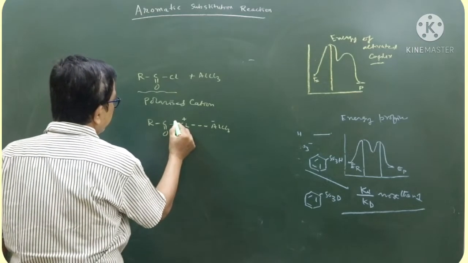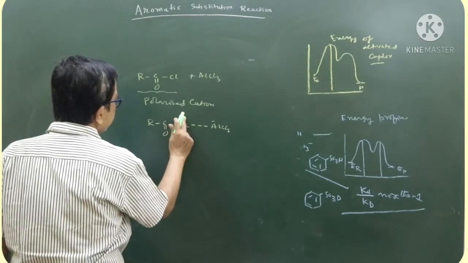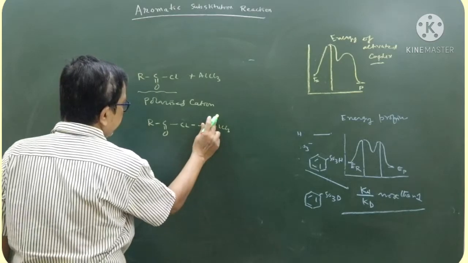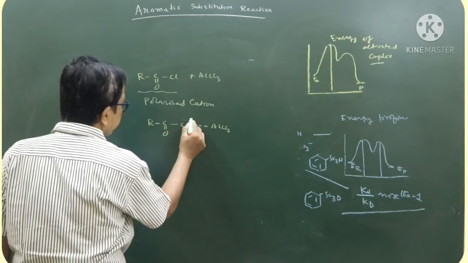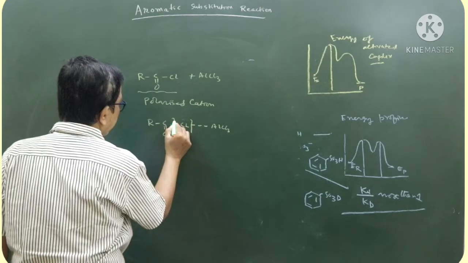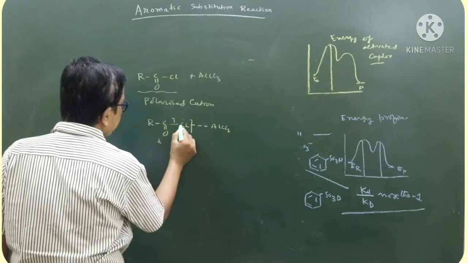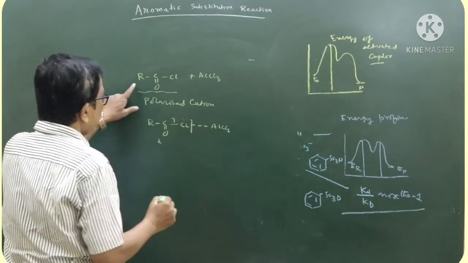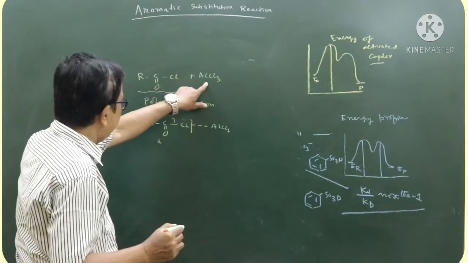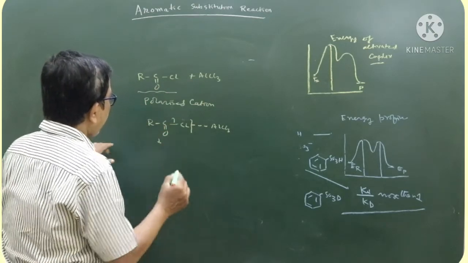Ultimately, this is the intermediate formed. RCOCl is polarized by AlCl3 to form the carbocation.